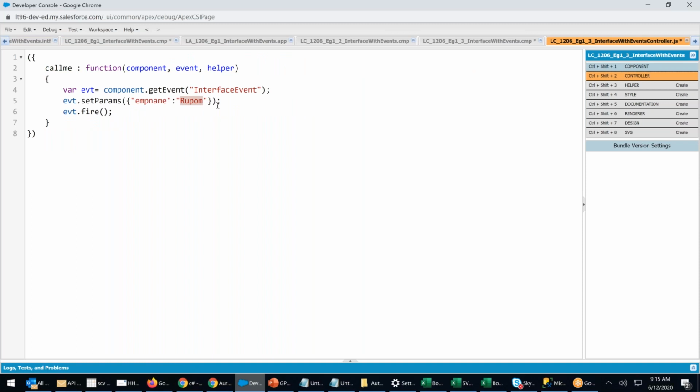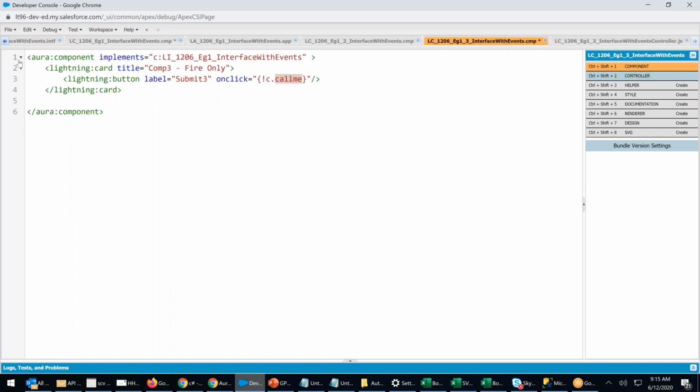And here I will not say Rupam, I will say Ravi. Remember that whenever component 1 is firing, it's Rupam. Whenever component 3 is firing, it's Ravi. Ravi 3. Fire. Component 3. Right? Inside the component 3, I will call what? Component 2.